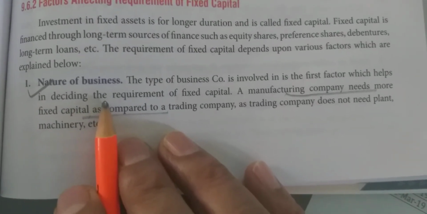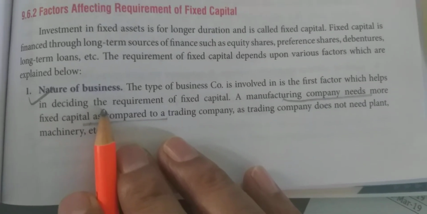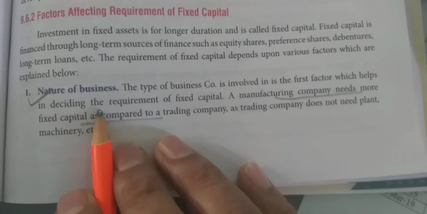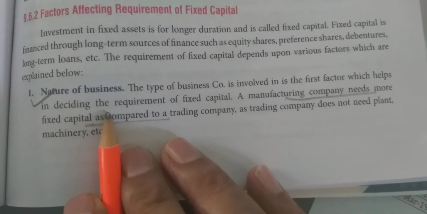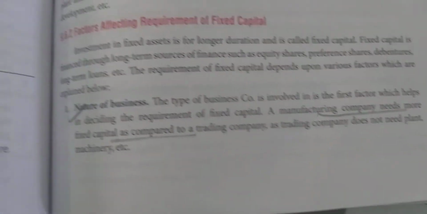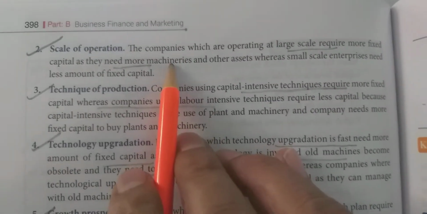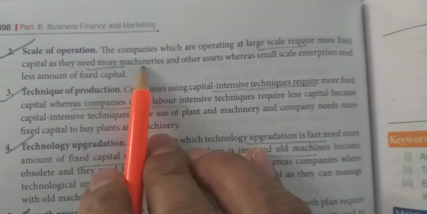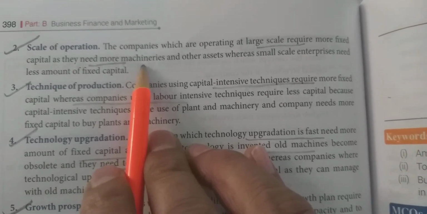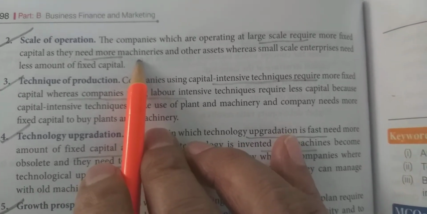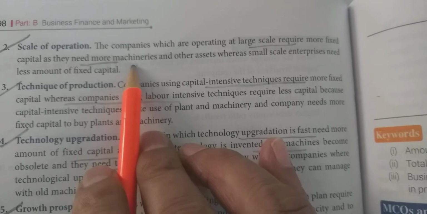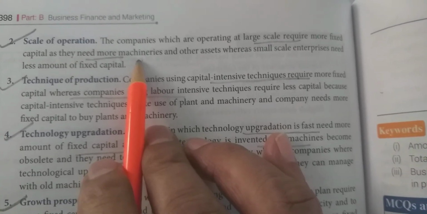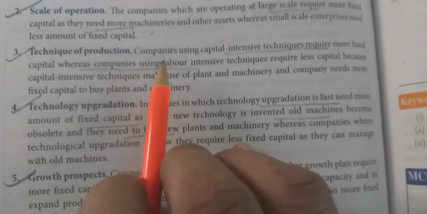If our business is manufacturing business, then there will be more requirement of fixed capital to install new factory, new machines, etc. And if we are doing only trading business, the requirement of fixed capital will be less. Next, scale of operation. What does it mean? It means at what scale your business is. If your business is of large scale, your business is spread in more area, then the requirement of fixed capital will be more. And if you are dealing in your business in a particular state or city only, then the requirement of fixed capital will be less.